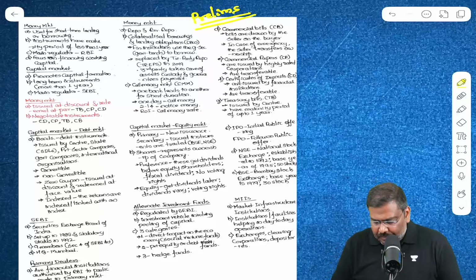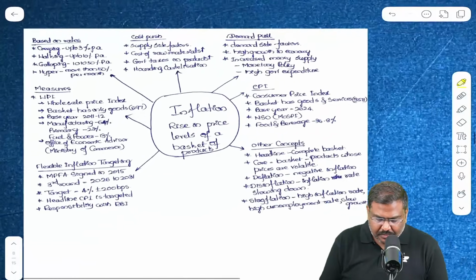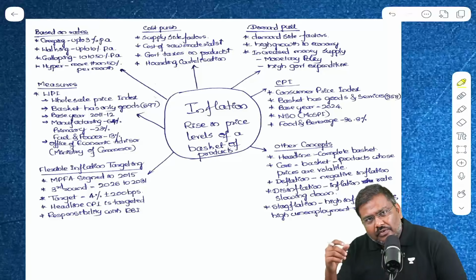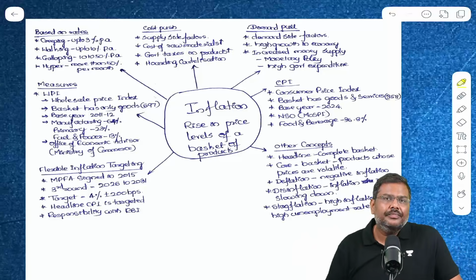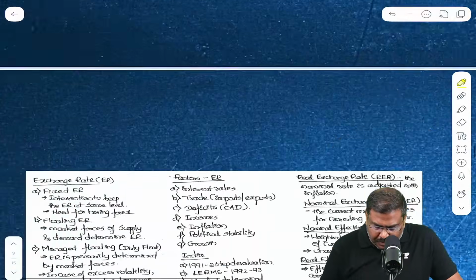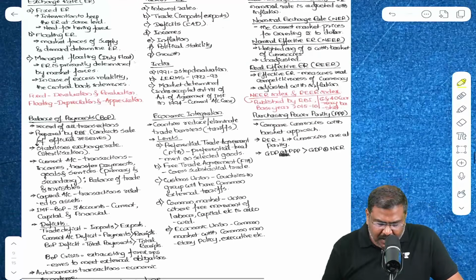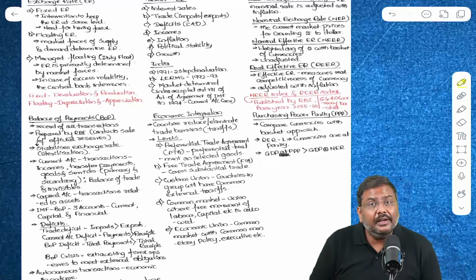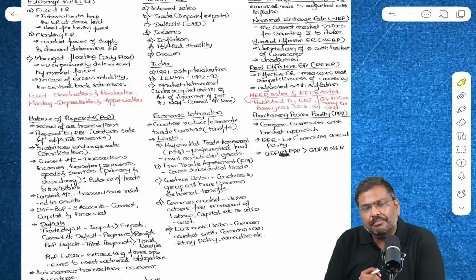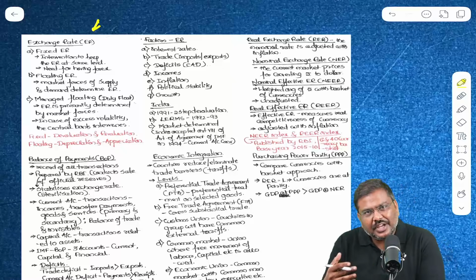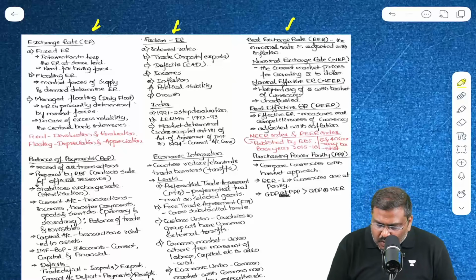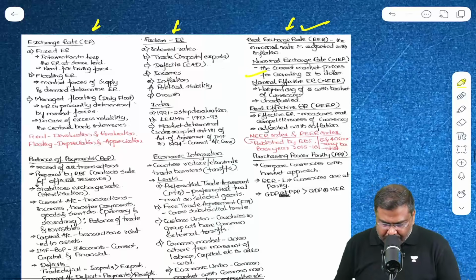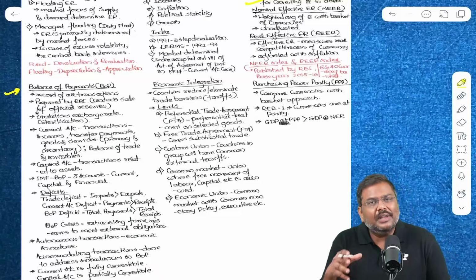This is one example. The second example is the important points from the topic of inflation. Let me show you one more example here. This one page has important points from the chapter international trade, where I've written important points from the area of exchange rate, the factors contributing to fluctuations in the exchange rate, real exchange rate, nominal exchange rate, balance of payments concept, etc.